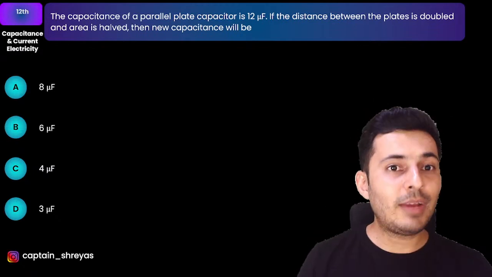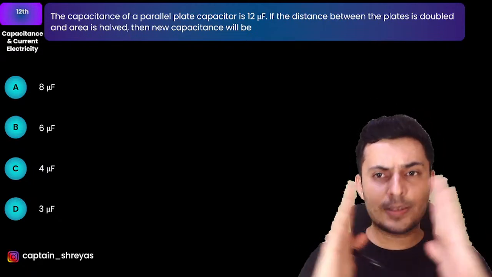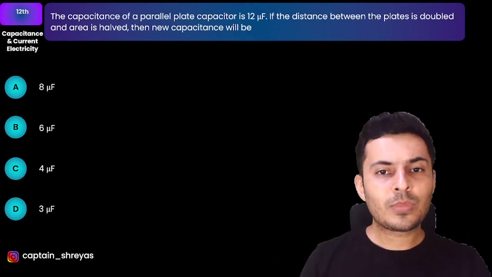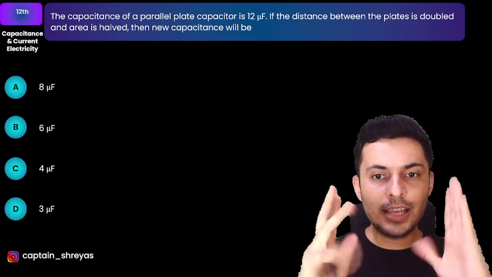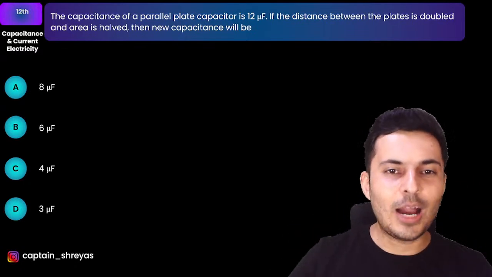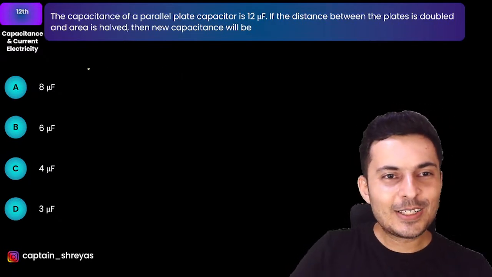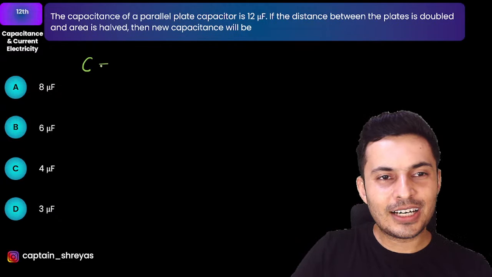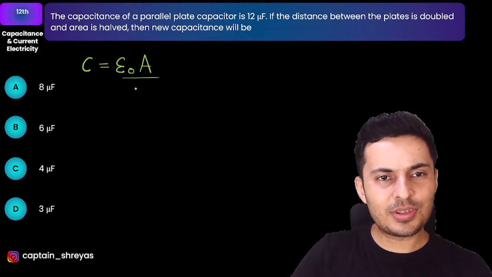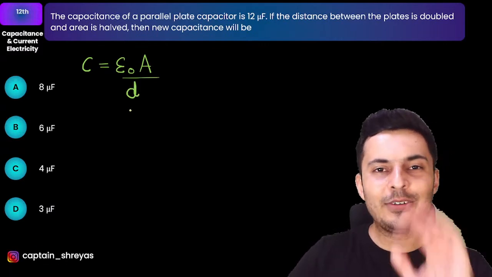Okay. So the capacitance of a parallel plate capacitor is 12 microfarad. The distance between the plates is doubled. Area is halved. The new capacitance will be how much? Come on, I want the answer within 20-30 seconds. If you know the formula of parallel plate capacitance, which is epsilon naught A by D, you will be easily able to arrive at the final answer.